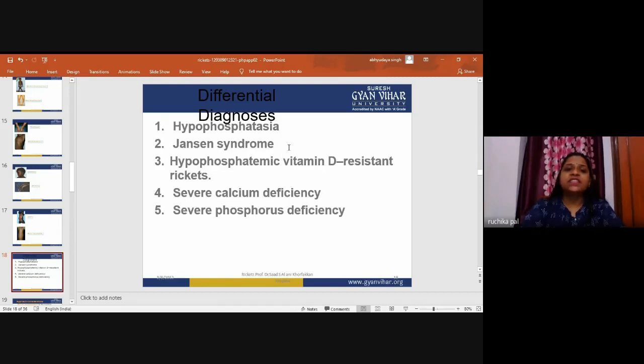This is Jansen syndrome, hypophosphatemia, vitamin D resistant rickets, severe calcium deficiency, severe phosphorus deficiency.